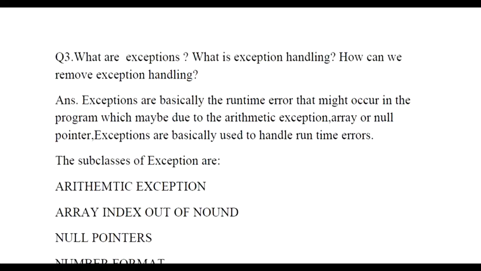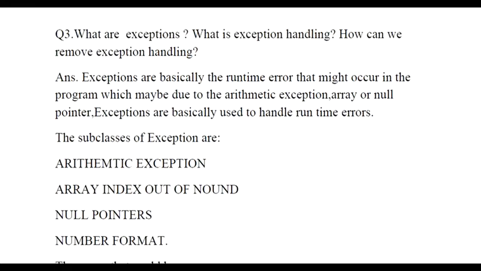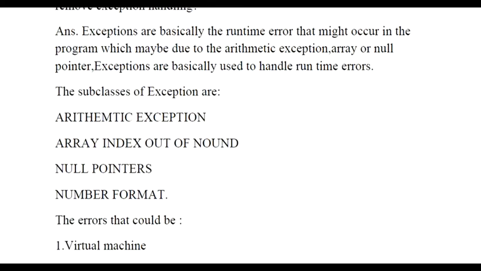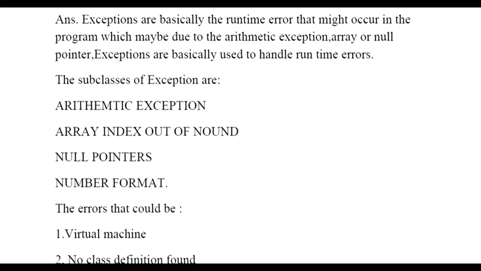What do we mean by exceptions, and what do we mean by exception handling, like how we need to use exception handling to remove any exception? An exception is basically the indication of a problem during execution. For example, the problem could be that you are trying to divide a specific number by 0, so it will be counted as an exception. That kind of exception is known as an arithmetic exception. So when we need to write about what an exception is, it is basically the indication of a problem during runtime, and exception handling is how we handle those runtime errors with the help of exceptions.